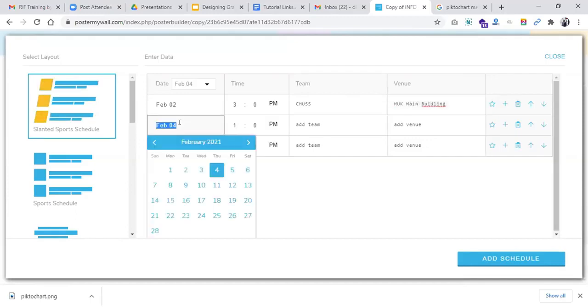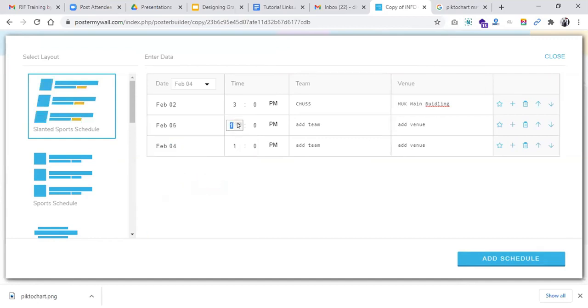So the same here, you can edit this date. And then also a venue.